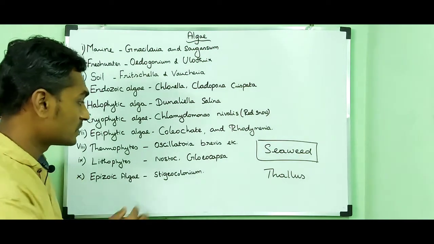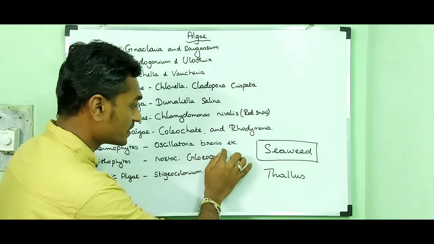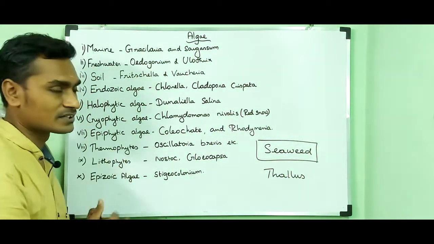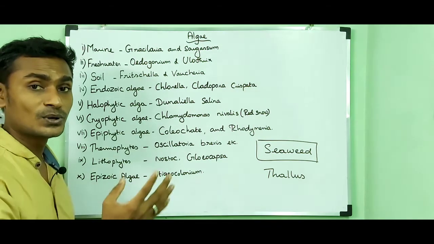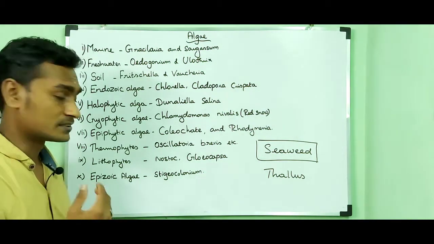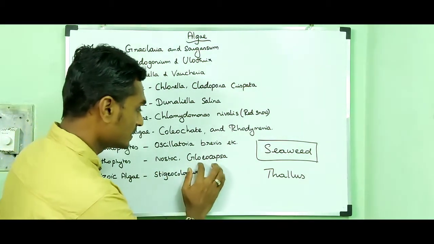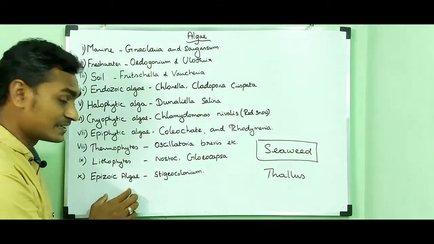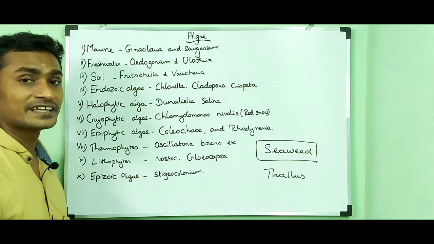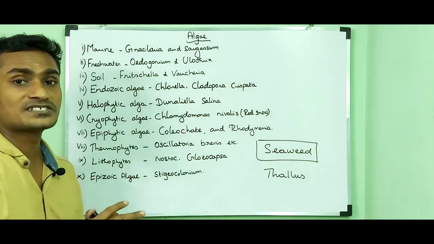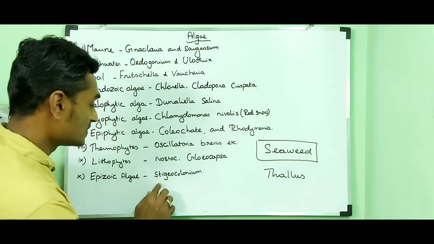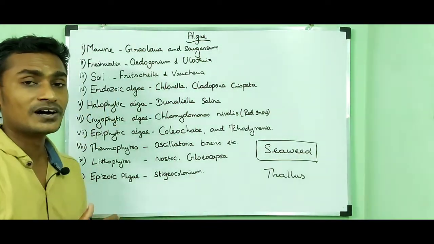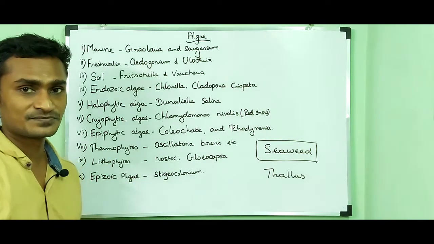Example, Oscillatoria brevis. Then the ninth one is lithophytes. Litho means rock, so these algae grow on rocks. Example, Nostoc and Gloeocapsa. Then the tenth one is epizoic algae, which can grow on the surface of animals. Example, Stigeoclonium, which can grow on the gills of fishes.